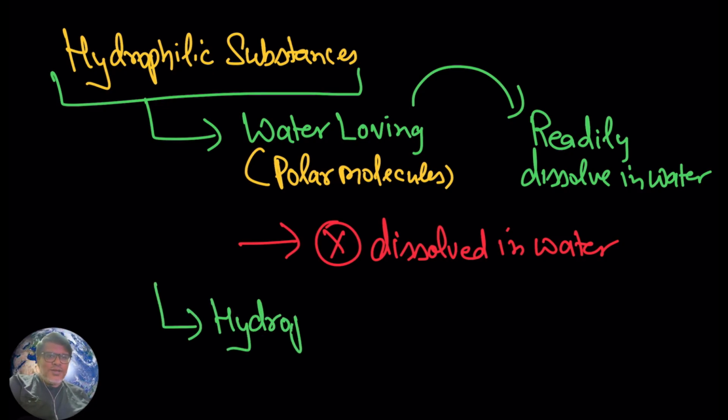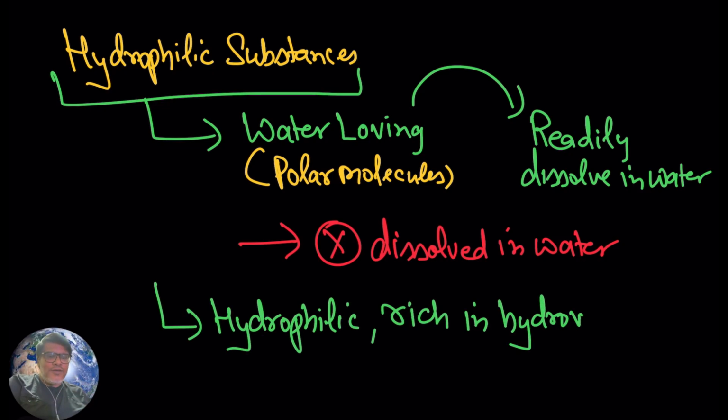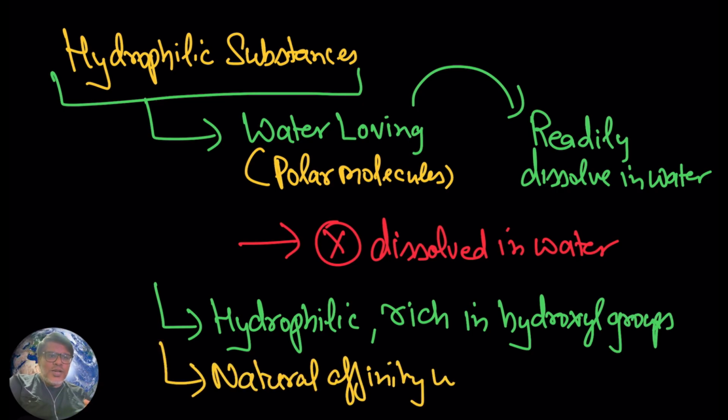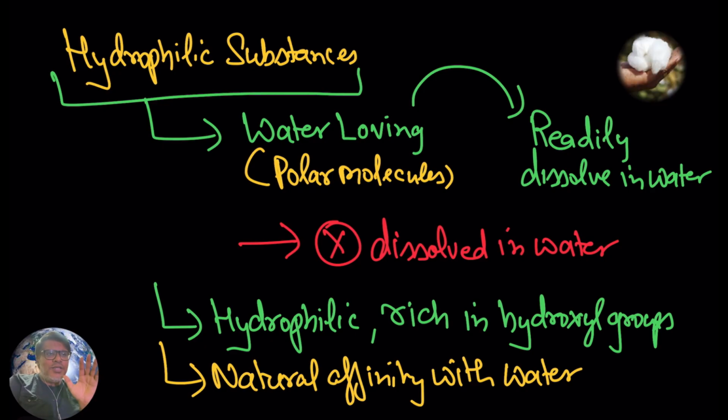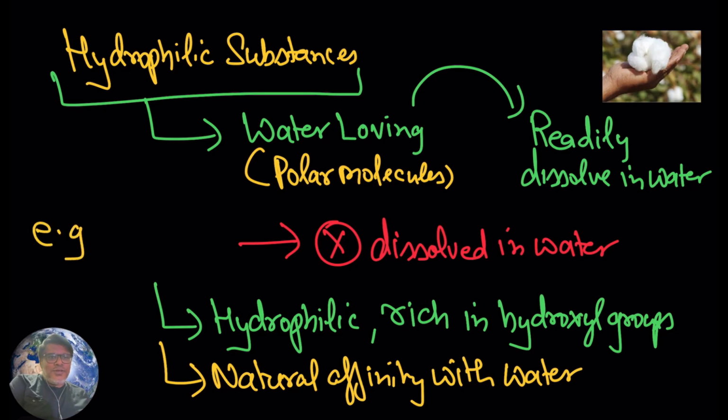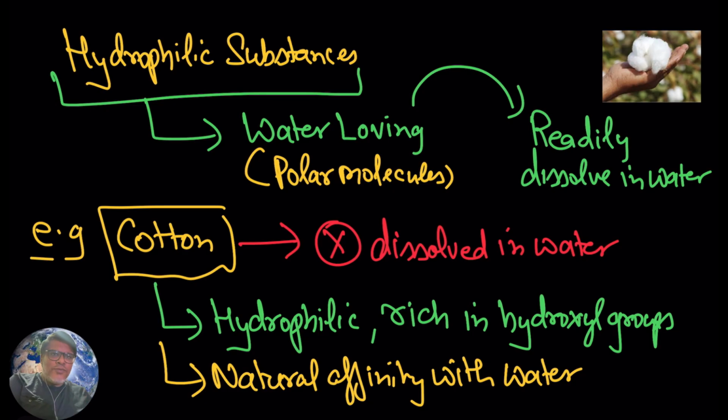Can you think of it? It is hydrophilic, it is rich in hydroxyl groups, and naturally it has an affinity with water, but it doesn't get dissolved in water. What is that? Don't worry, the answer is cotton. Cotton will readily absorb water, it has an affinity for it, but it will not get dissolved in water. So this is about hydrophilic.